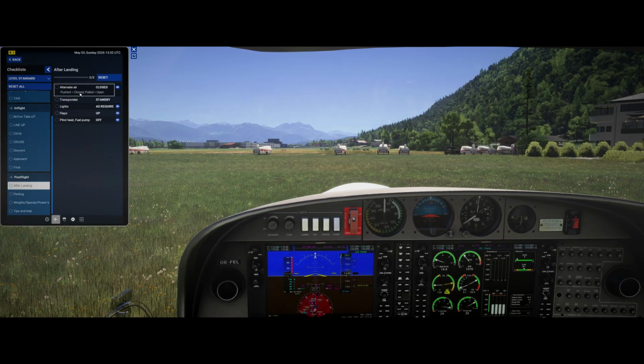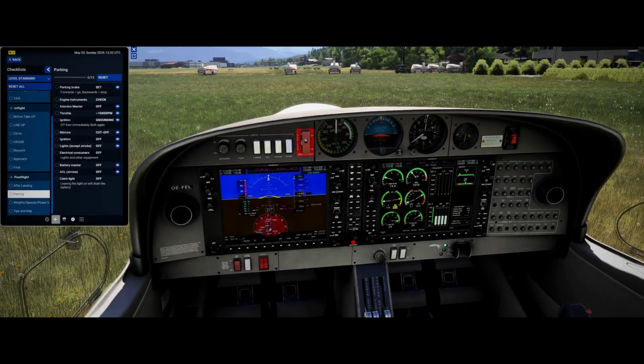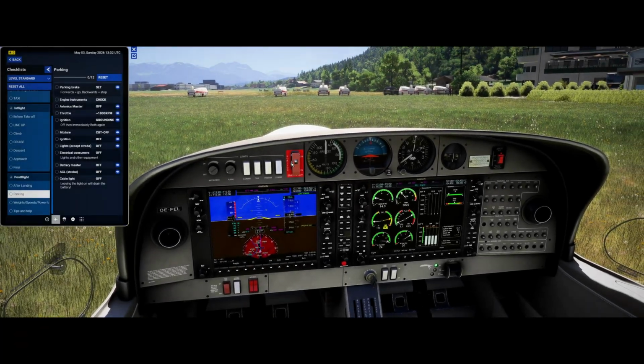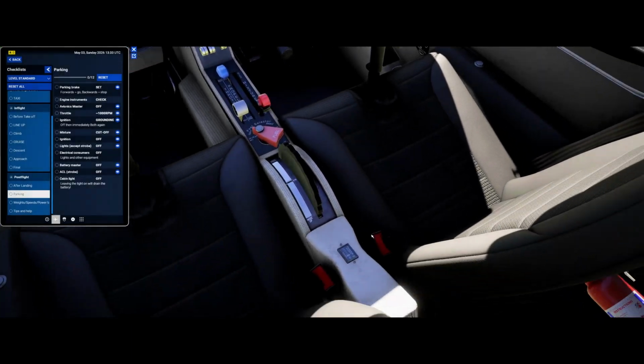Post flight after landing. That is all checked. Parking checklist. Parking brake is set. Engine instruments are checked. The avionic master can come off. Ignition grounding. That is done. Then the fuel is coming to cut off. Thrust idle, ignition off. There we go. All the lights are switched off.